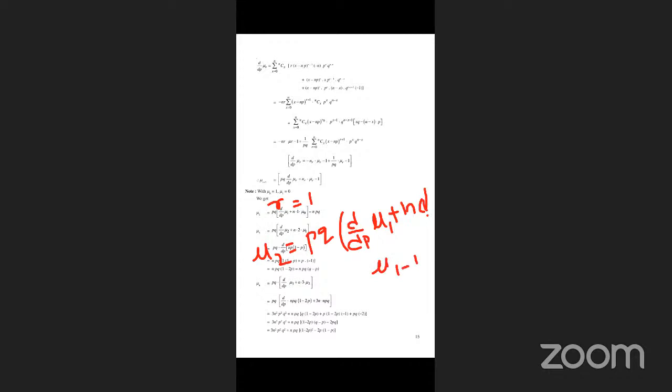Next, pq of d by dp of mu 1 plus n into 1 into mu naught. The mu 1 value is 0, so the first term is 0. Next, n into mu naught, and mu naught value is 1. Therefore mu 2 equals npq. This mu 2 is also called the variance.